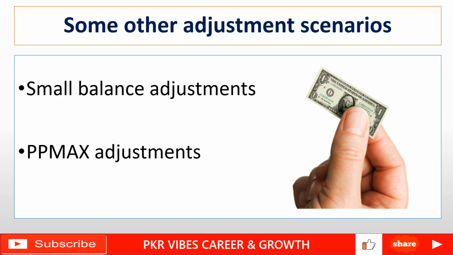Okay guys, we will discuss some other adjustment scenarios that come up while we are working on claims. For example, you are working on a secondary claim. The claim is billed to traditional Medicare as primary. Medicare received the claim, processed it, allowed some amount, paid some dollars to the doctor, and applied some patient responsibility. Then traditional Medicare crosses over the claim to the secondary insurance, for example the respective state Medicaid.